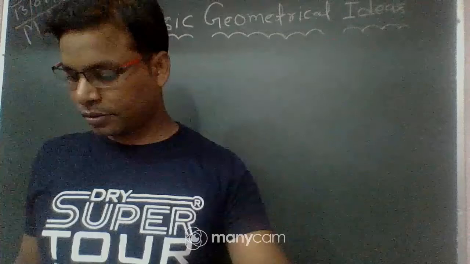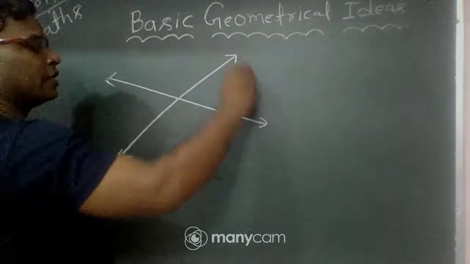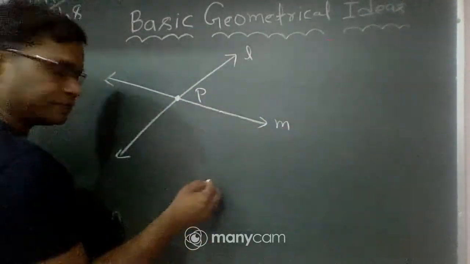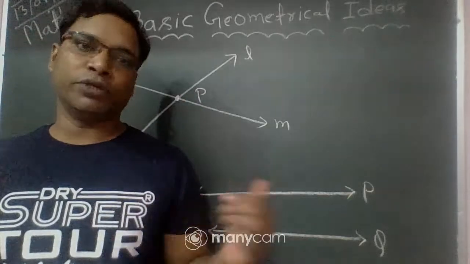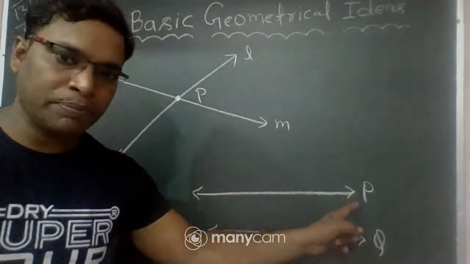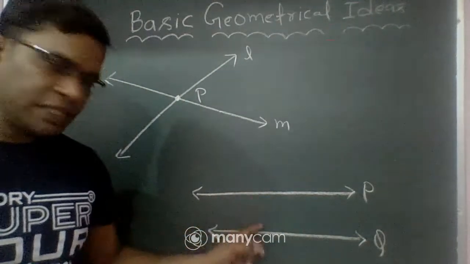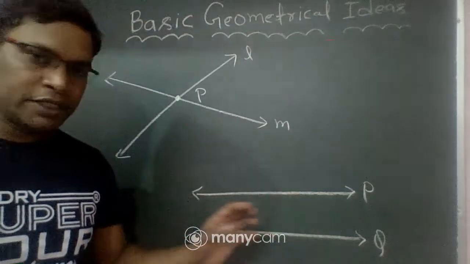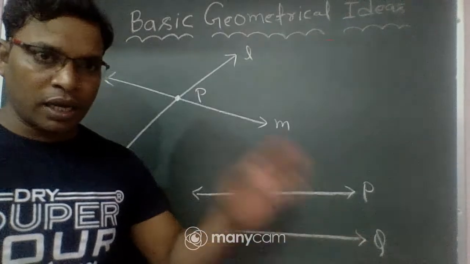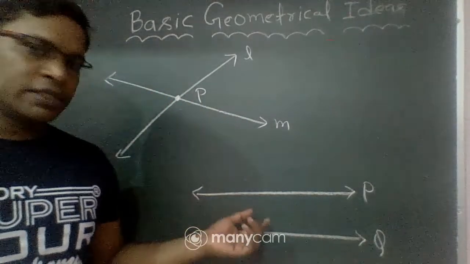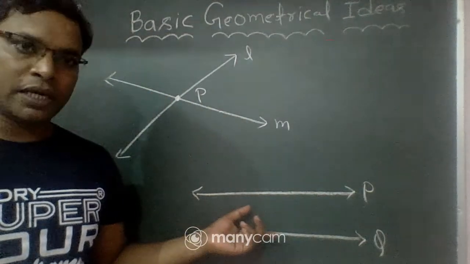Okay, what are parallel lines? When two lines are parallel, the distance between them at each and every point is the same. This is called parallel lines. Here you can see line P and line Q. The distance between each and every point of line P and line Q is the same. So you can say this is a parallel line.